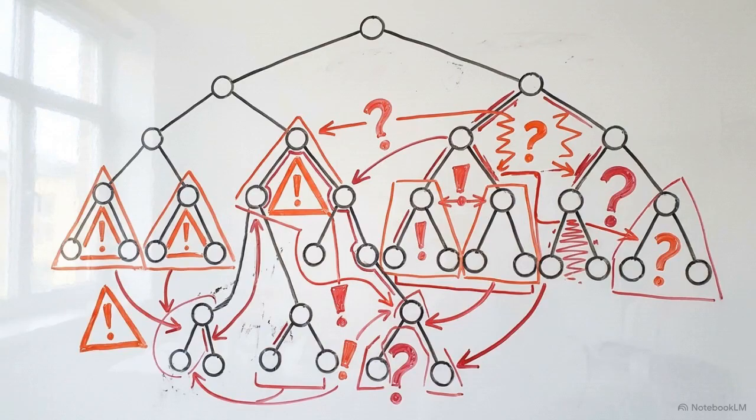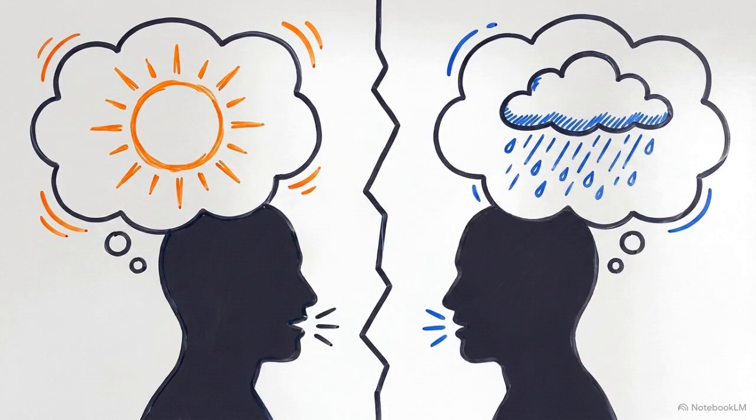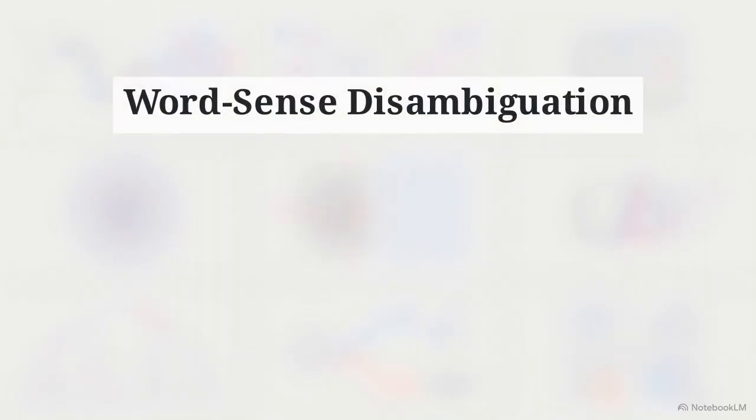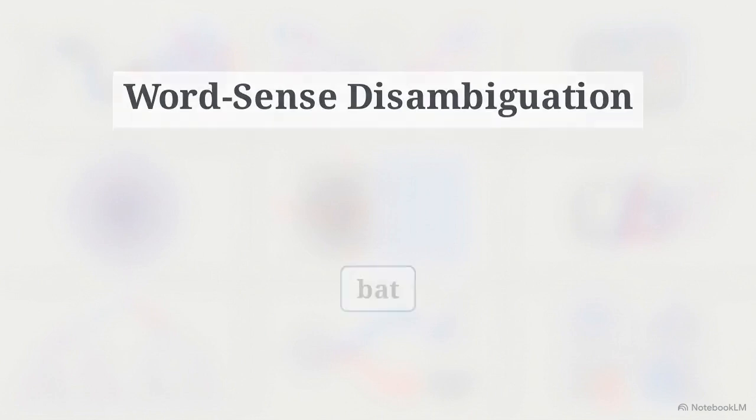The third stage is semantic analysis. The pipeline has a perfect grammatical blueprint, but syntax cannot resolve contextual ambiguity. The issue is that human words possess multiple, conflicting definitions, depending entirely on the speaker's intent. To solve this, the pipeline deploys a mathematical mechanism called word sense disambiguation.